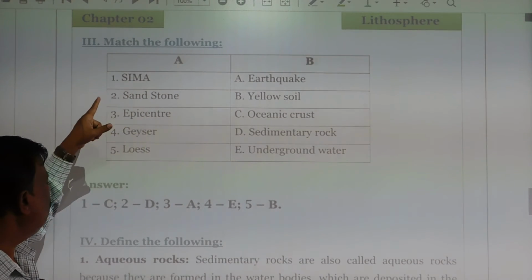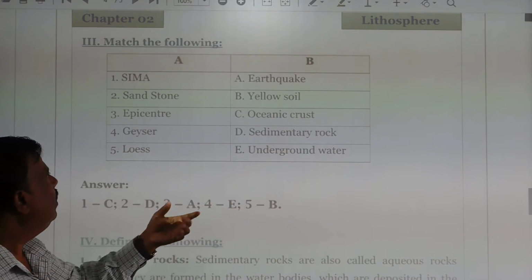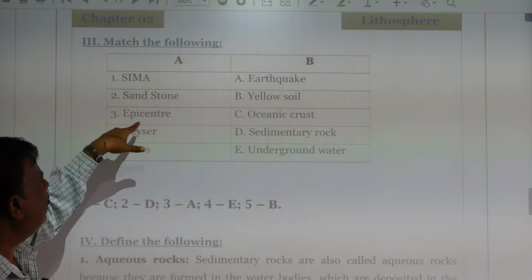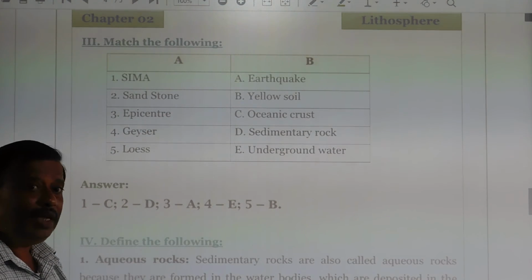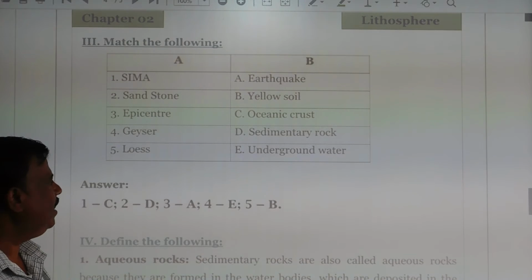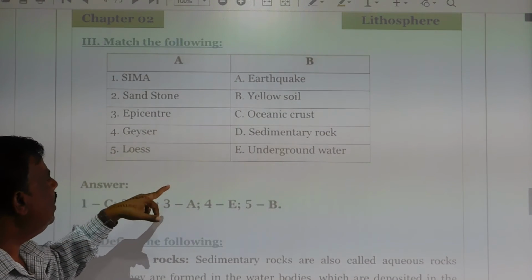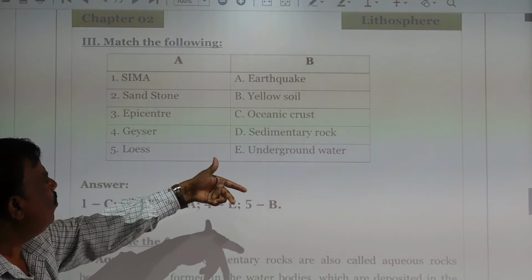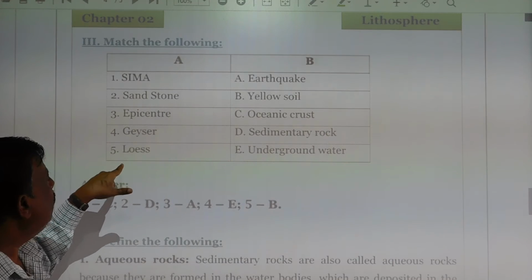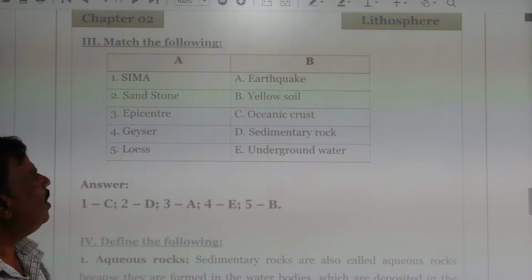Next, sandstone. See, the underground water, sandstone. Next, the epicenter, where? See, earthquake. An earthquake happens from the bottom of the epicenter, isn't it? Next, glaciers, underground water, and yellow soil.